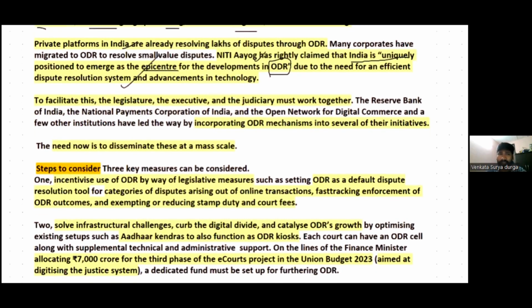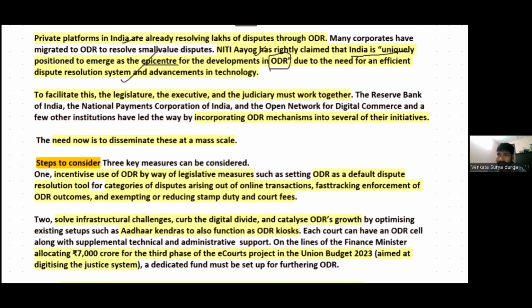This is Niti Aayog's opinion on the online dispute resolution system and arbitration in India. However, to facilitate the growth and development of online dispute resolution and settling disputes through arbitration among businesses, there needs to be a coordinated effort of the legislature, executive, and judiciary.